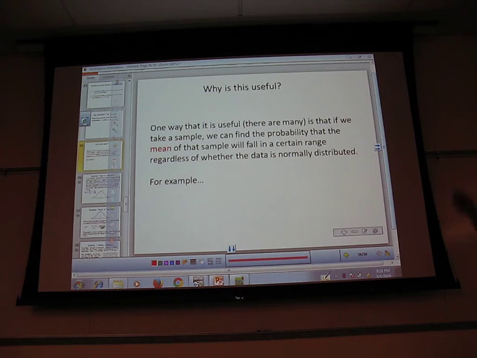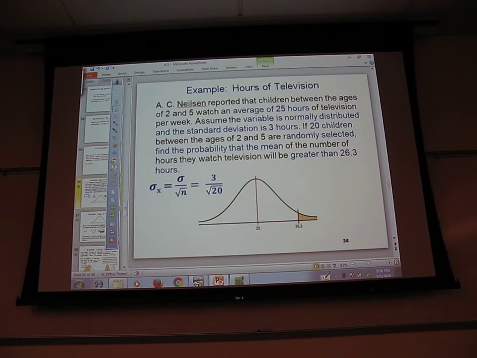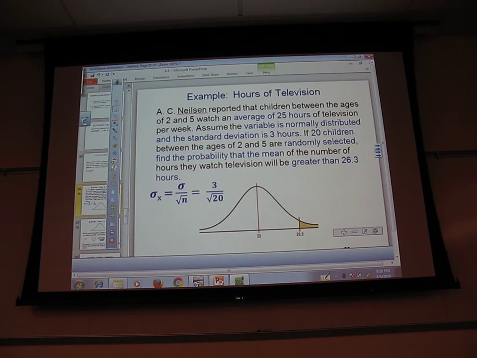If we take a sample of 30 or more, the sample mean is normally distributed, and I can see if our thing is unusual or not. A lot of what we're looking for is to figure out if our thing is unusual. Typically with normal distributions, if it's more than 2 standard deviations away from the mean, it's unusual. So that's what makes this really valuable for statisticians: they don't have to only use distributions that happen to be normally distributed, of which there aren't a lot. So here is an example.